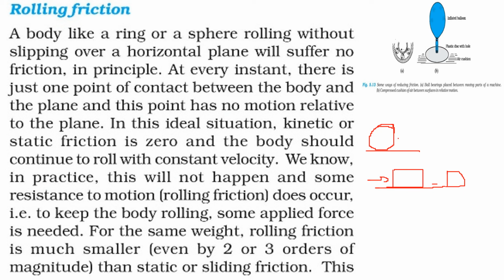Why is this so? Because the friction force which is acting here is less. The actual area touching the surface is very less because it is rolling. And as we said, friction is independent of the area, but here the surface in contact is very small. I hope you got the idea.